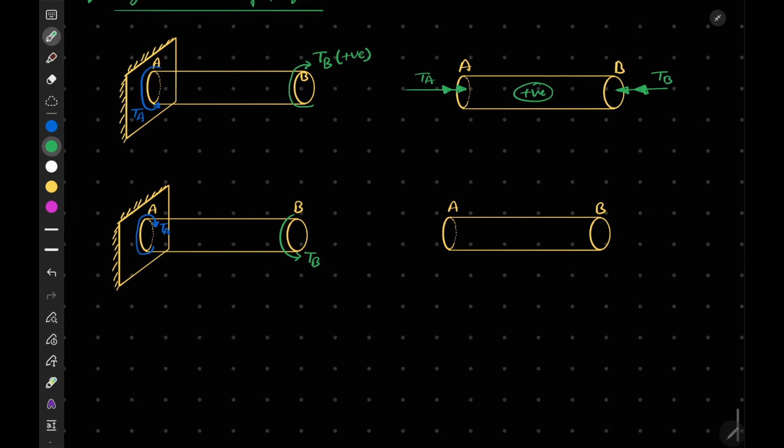Now here it will be like this. Again torque is indicated by using a double arrow, and here also. This is TA, this is your TB, and this is negative. So TB is negative.